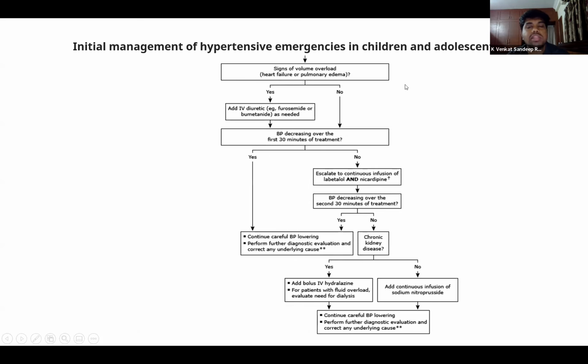And as seen in the hypertensive urgencies as well, we also have to look for volume overload with signs of heart failure or pulmonary edema. In those cases, we can give diuretics. If there are no signs of any fluid overload, we keep on continuing with our IV antihypertensives, and we keep on measuring our blood pressures. In case IV labetalol is not sufficient, we can also add hydralazine or nicardipine, and then we can gradually increase the dose.